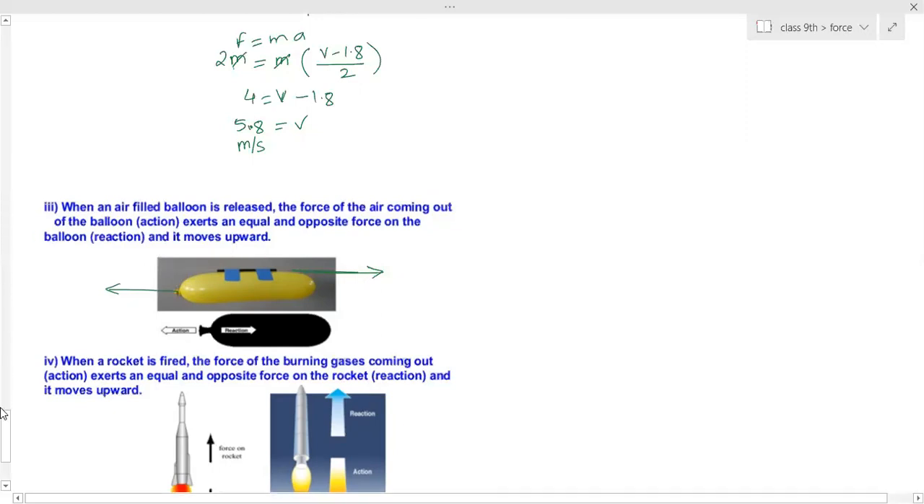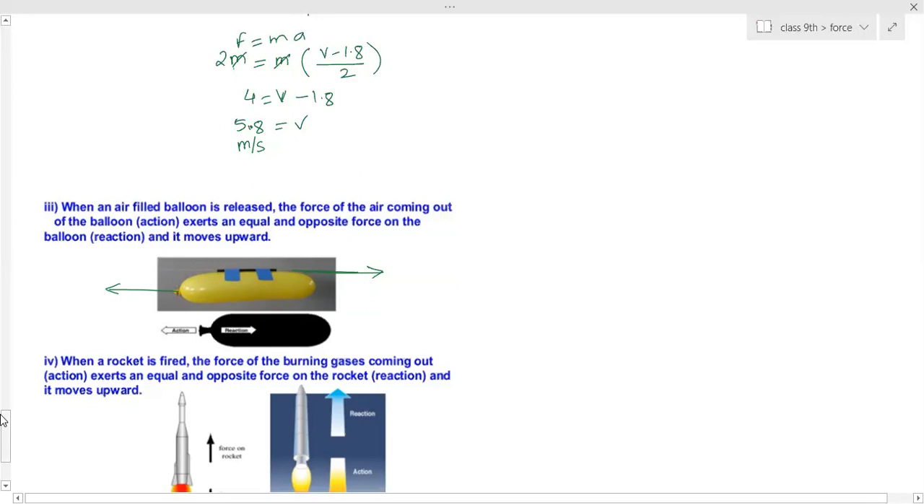Rowing the boat: how do we row the boat? Ma'am, if we want to go forward, we push the oar backward. If we are going forward, we are pushing the water backwards. Then only the boat will go forward. And if you want to go backwards, you push the oar of the boat forward. Then we start going backwards.